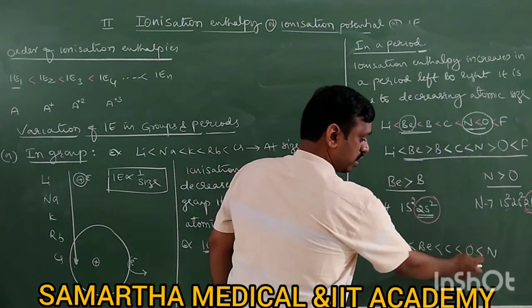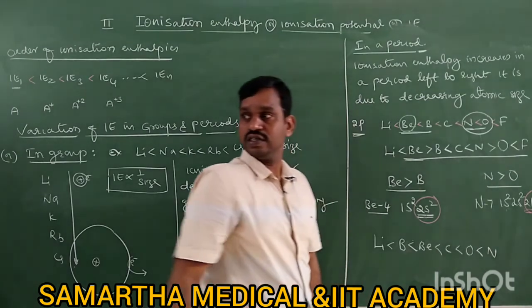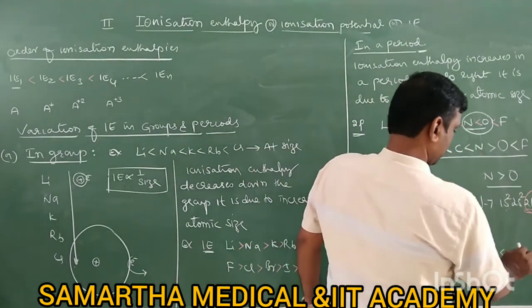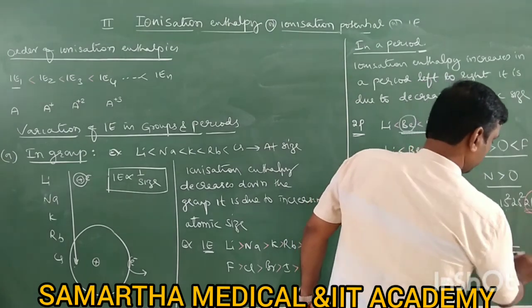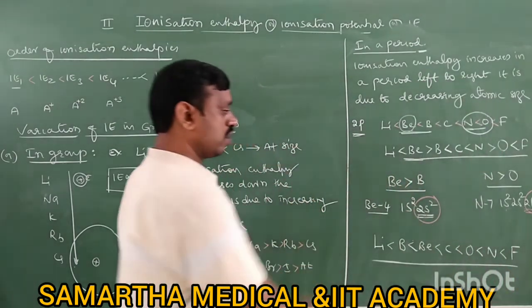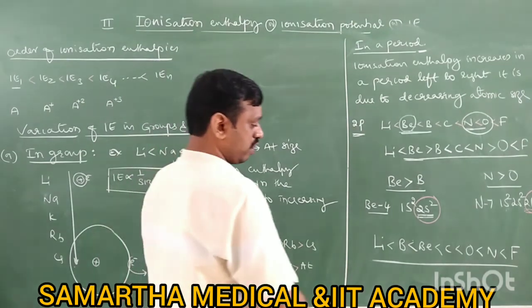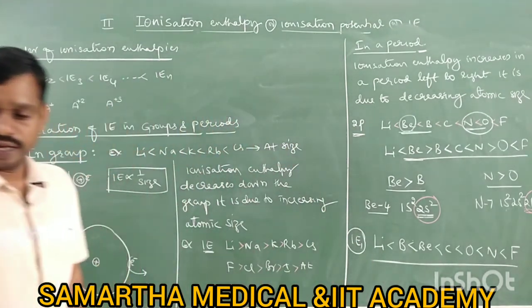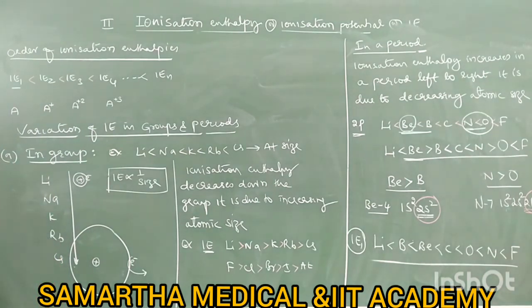So oxygen first, then nitrogen. Okay, next is fluorine. So therefore this is the order of ionization enthalpy, that is first ionization enthalpy of second period elements.